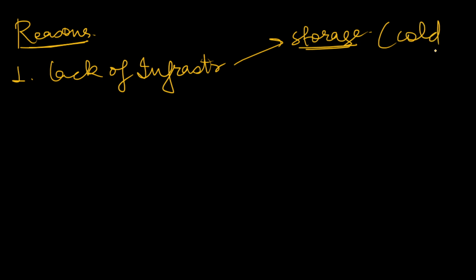Although we have to discuss only two in the answer, I will be discussing 3-4 here. First of all, there is lack of proper storage. Lack of infrastructure, you can mention as a broader point. What happens when there is lack of storage? For example, cold storage is not there, so the farmer has to sell the produce very quickly. Suppose in one month all the farmers are harvesting onions. They have to sell all the onions quickly to avoid wastage. So lack of storage is one problem.